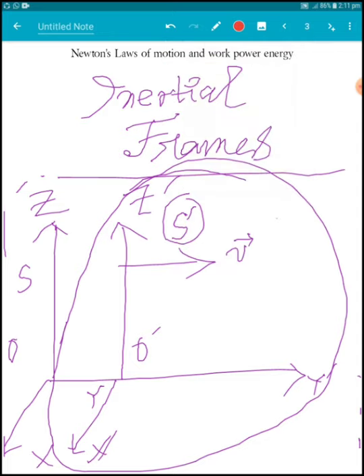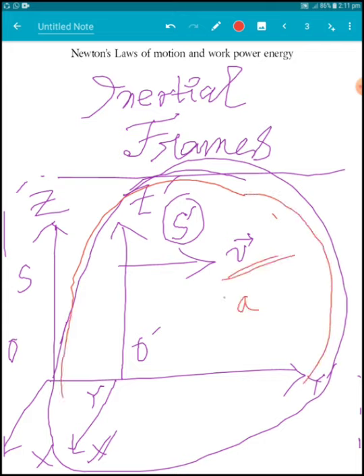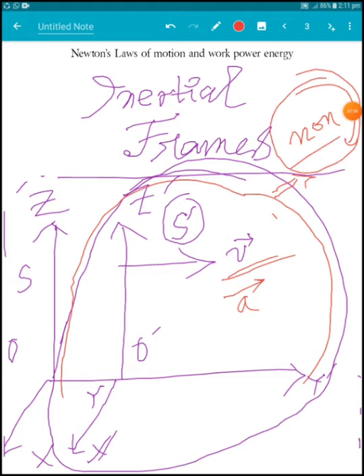But if the frame is accelerated, that is its velocity is not constant and acceleration is present, then this frame will be called a non-inertial frame of reference.